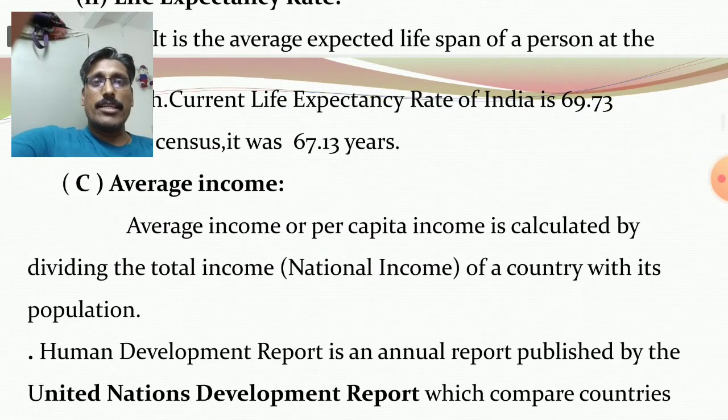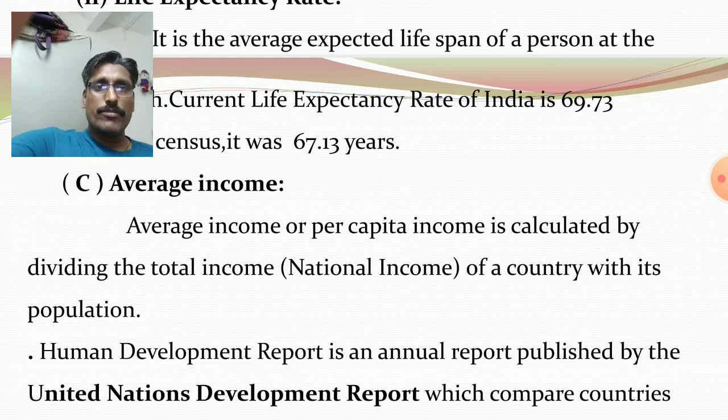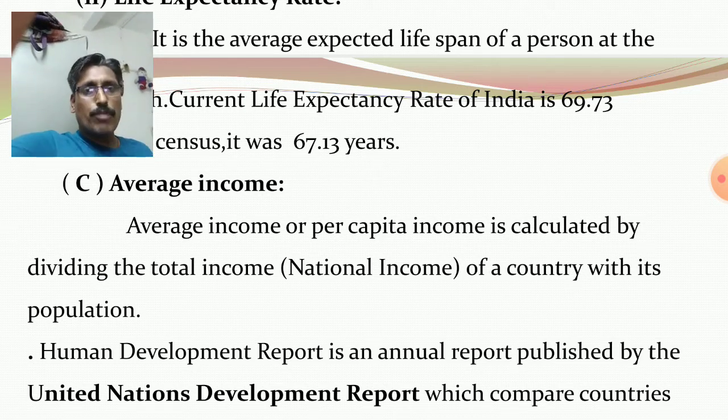The third criteria of the UNDP report is average income or per capita income. You know how to calculate average income or per capita income? It is calculated by dividing the total income, meaning the national income of a country, by its population.